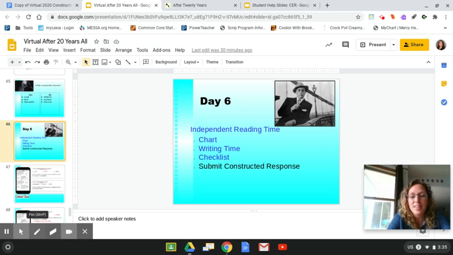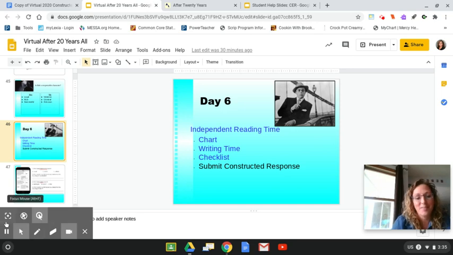Hey sailors, let's kick it off into some independent reading time and really focus in on that main character. How is it that you relate to that main character? Do they make you laugh? Do you just adore everything that they do? So just what makes you hook in and relate to that main character today?